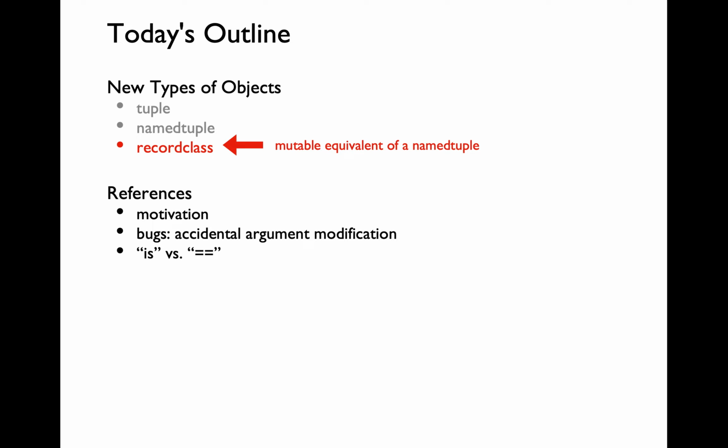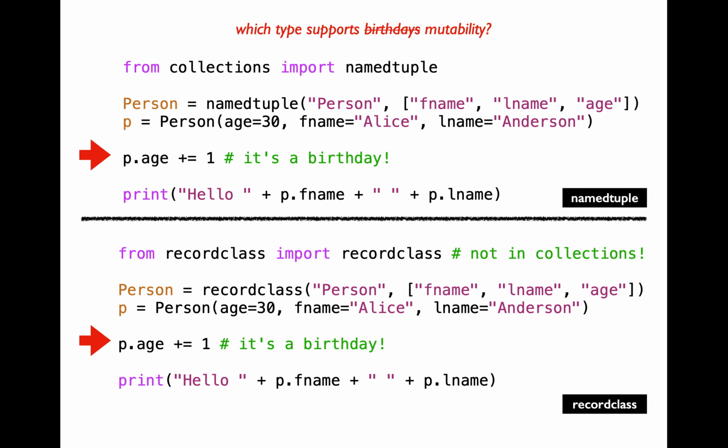Let's talk about recordclass. Namedtuple is an immutable type, just like tuple is an immutable type. Recordclass is a mutable equivalent of namedtuple. I'm going to give you an example where we have the same code snippet using namedtuple and recordclass.